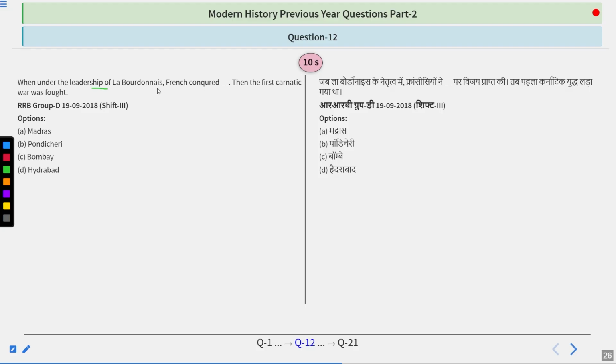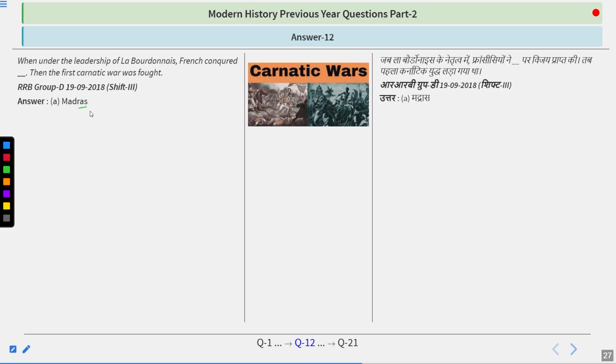When, under the leadership of La Bourdonnais, the French conquered, then the First Carnatic War was fought. Madras, Pondicherry, Bombay, Hyderabad. Very simple question, try to find out. The answer is quite simple. The answer is Madras.